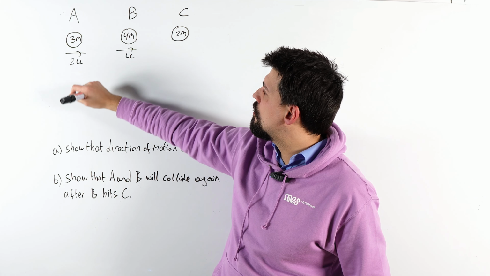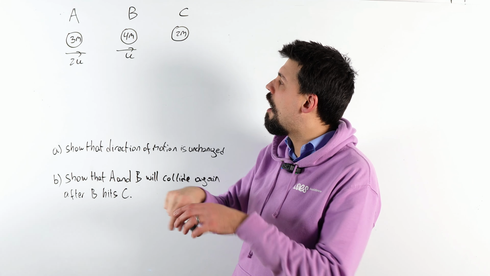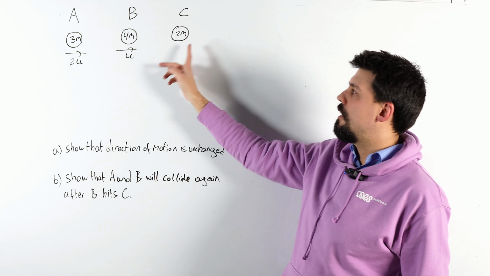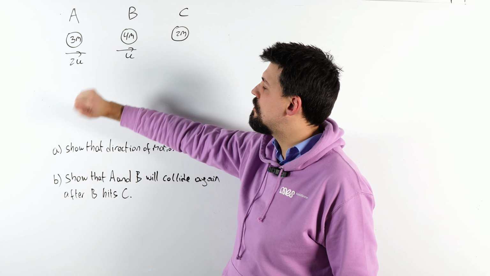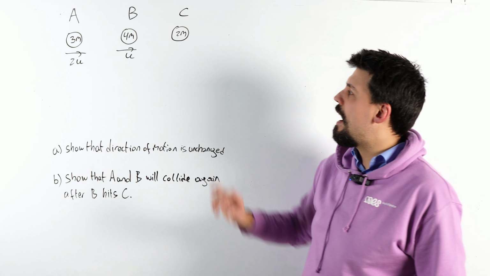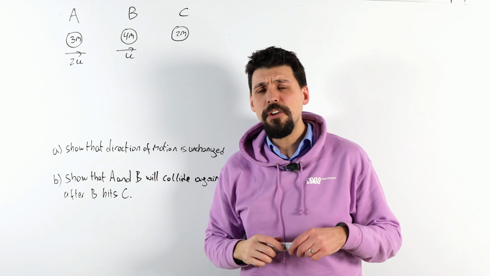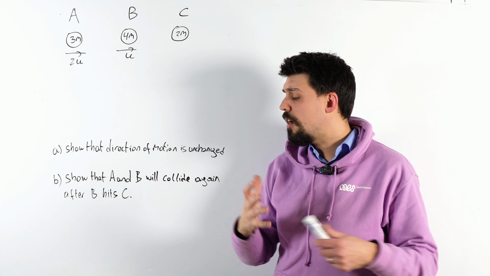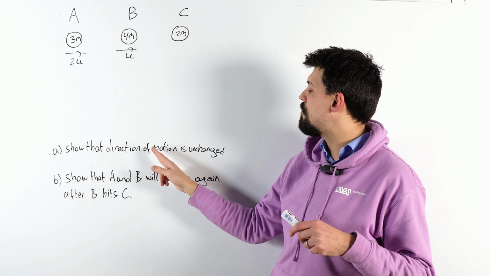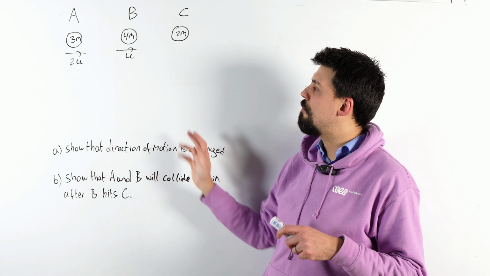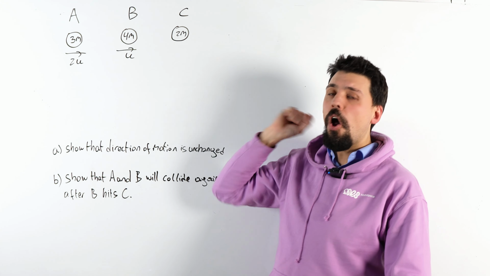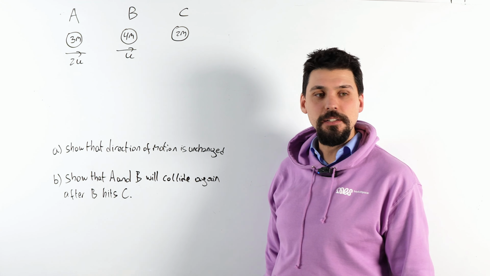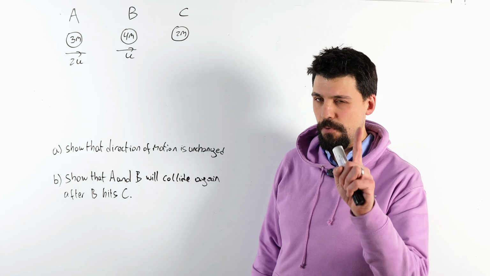We've got two particles traveling along a straight line on a table. Got A, mass 3m, B, mass 4m. This one will appear in a little bit. A is going at a velocity of 2u, B at a velocity of u. They are going to collide, and they have a coefficient of restitution of e. Our job is to show that the direction of motion is unchanged. So both A and B will keep traveling over to the right-hand side. They'll carry on their merry little way, and they won't hit each other again, for now.